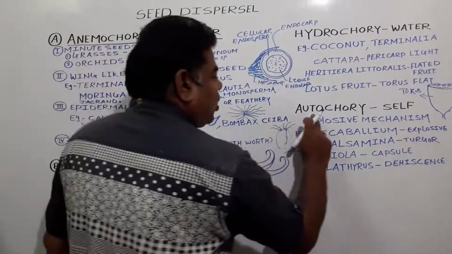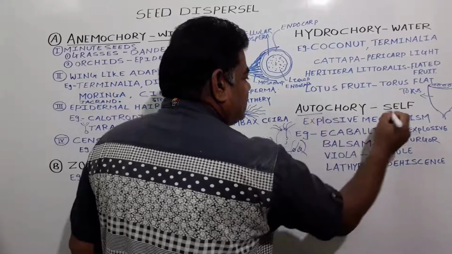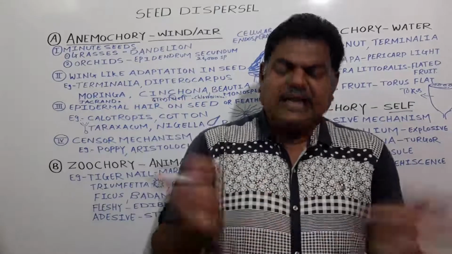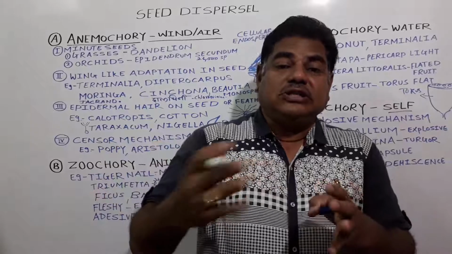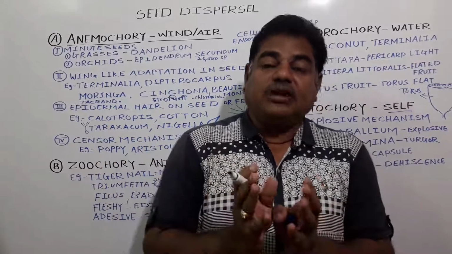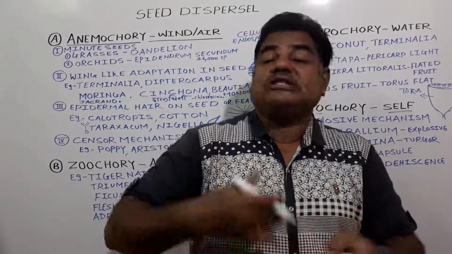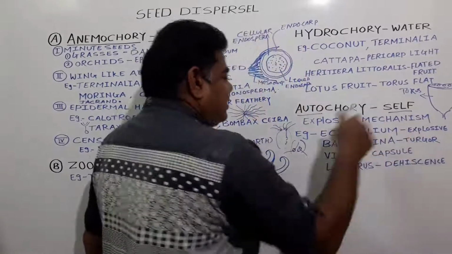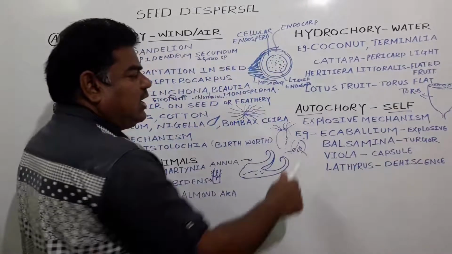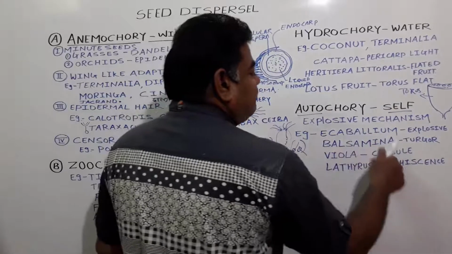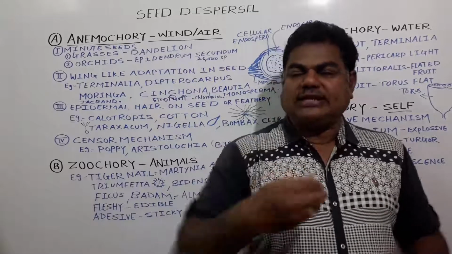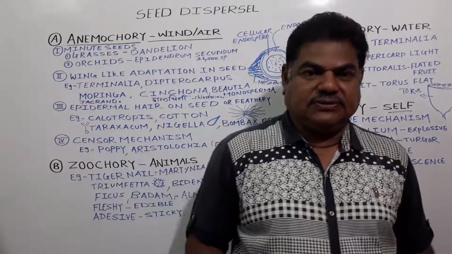Then the last one, that is autochory. Auto means self, means that a plant itself releases the seed, disperses the seed from its fruits. We call it auto, self. By this method we call it an explosive mechanism. In case of Ecballium, the fruit gets exploded. The fruit explodes like this, and the seed gets dispersed.